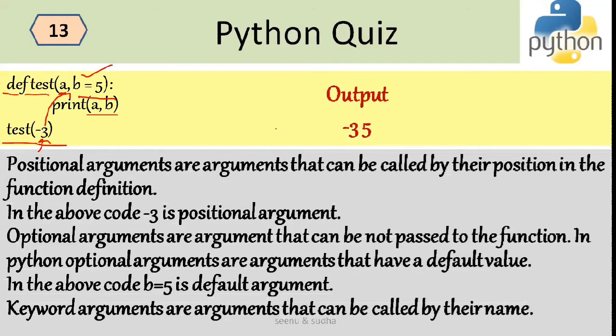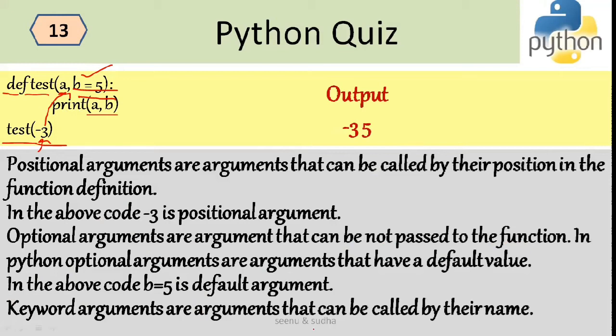Positional arguments are arguments that can be called by the position in the function definition. So -3 over here is the positional argument, so it will go into the first argument inside your formal arguments. And optional arguments are arguments that need not be passed to the function. In Python, optional arguments are arguments that have a default value. So here b is equal to 5 is the default argument. In the above code, you can see b is equal to 5 is the default argument.